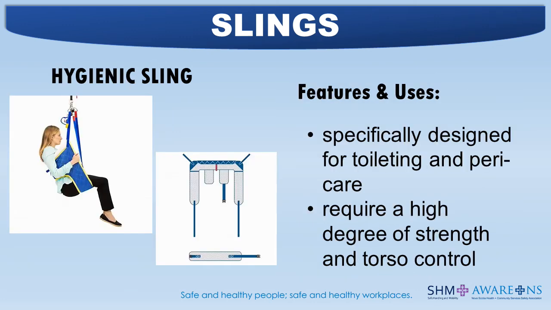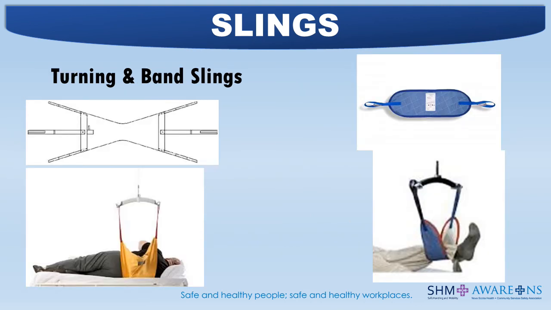Hygienic toileting sling is specifically designed for toileting and peri-care. These slings require a high degree of strength and torso control, as there is less support offered by the sling. They are used less frequently as the current population does not meet the criteria for the safe use of this sling. Therefore, many organizations have removed these slings from service. Turning slings are used to turn resident clients in bed, as well as maintain sideline position. Band slings are ideal for holding limbs in position to allow care.